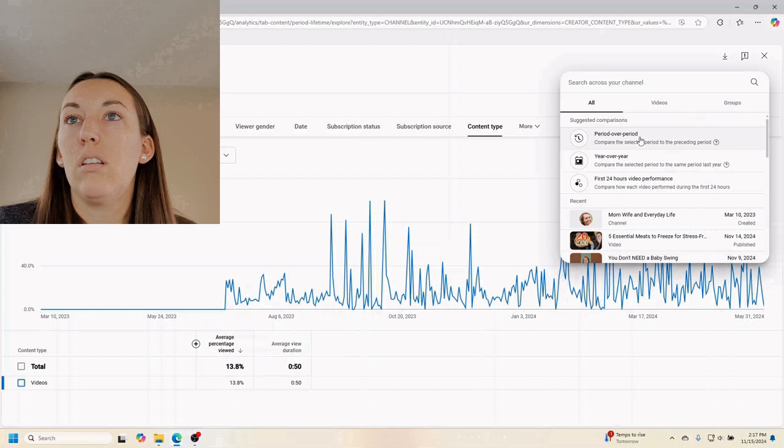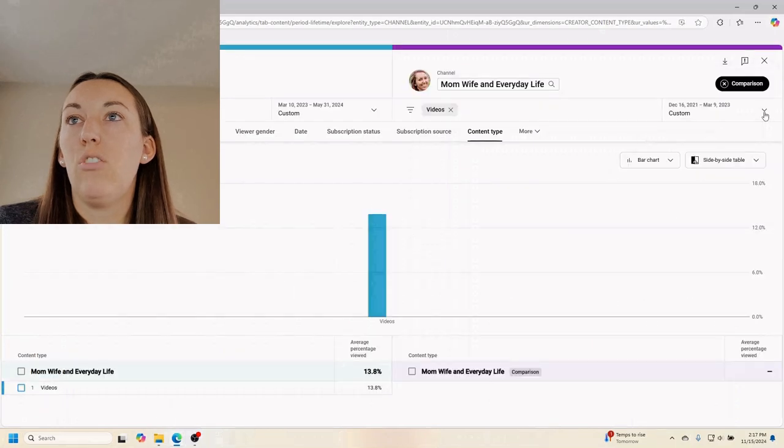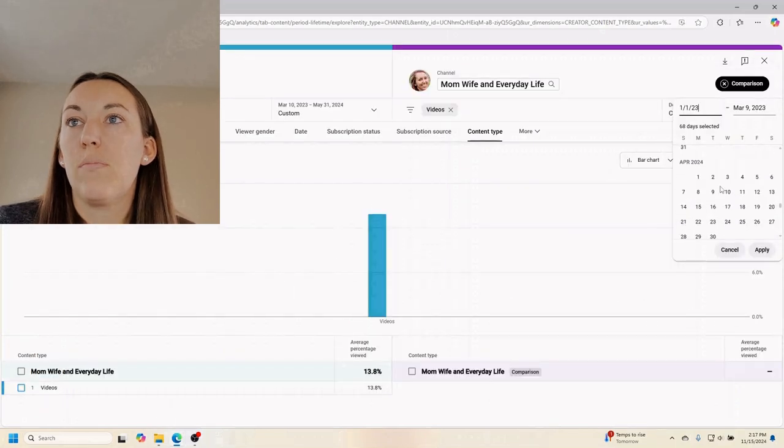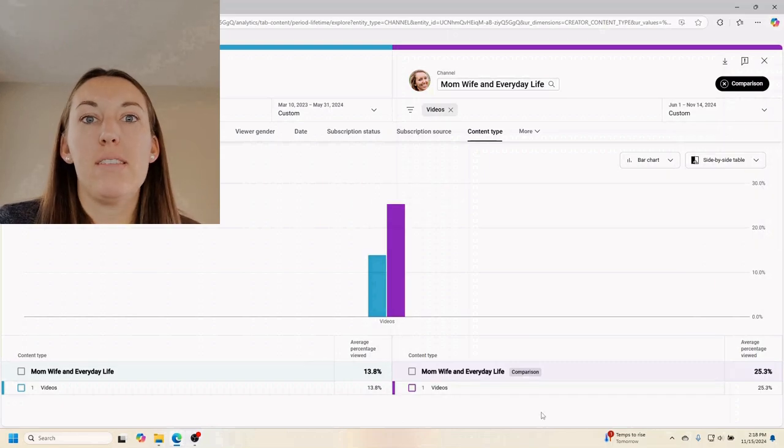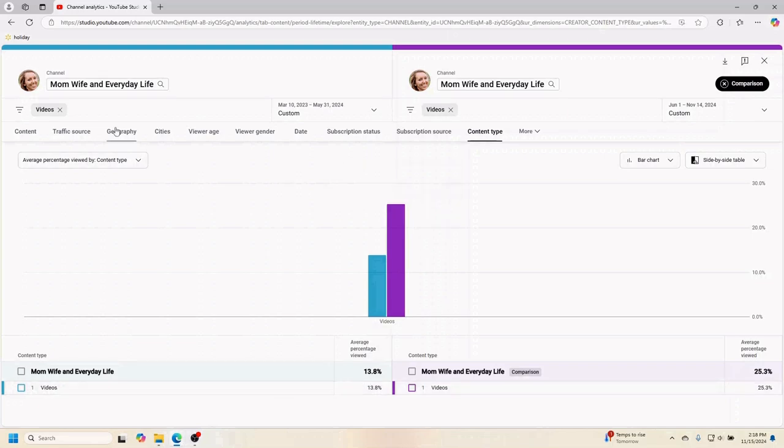Now, let's see if I can do this. I just did a side-by-side. So for the average percentage viewed, before June 1st, I was getting 13.8%. After June 1st, I was getting 25.3%. That's almost doubling. That is exciting.